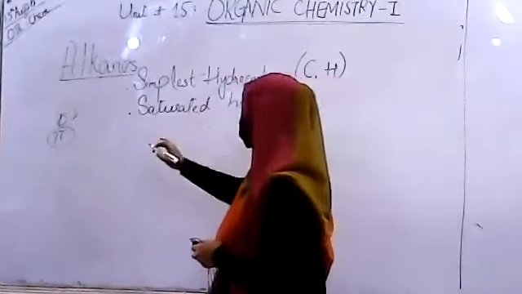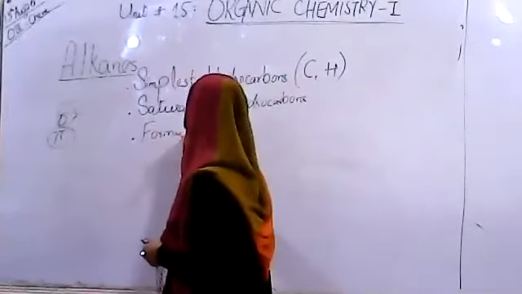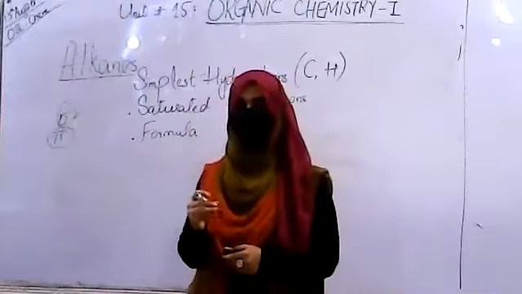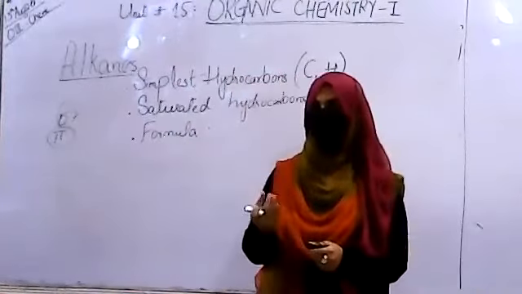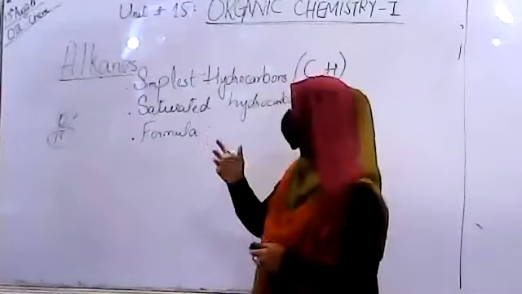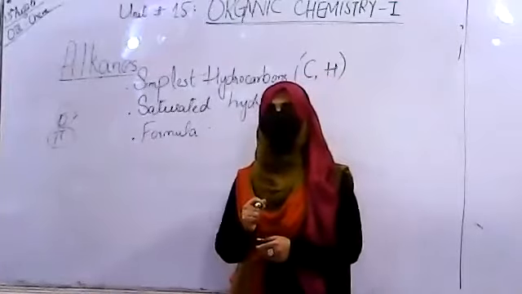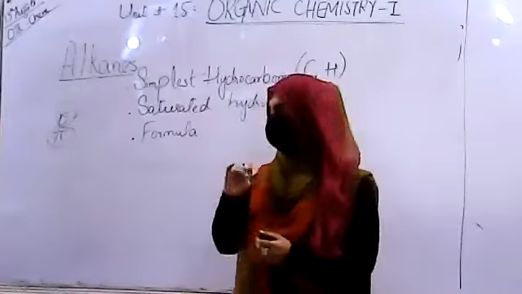Now the third point is formula. Just like in mathematics, you use simple general formulas to calculate equations, we have a general formula for the representation of alkanes. By using that formula, you can calculate the whole molecular formula of the compound.